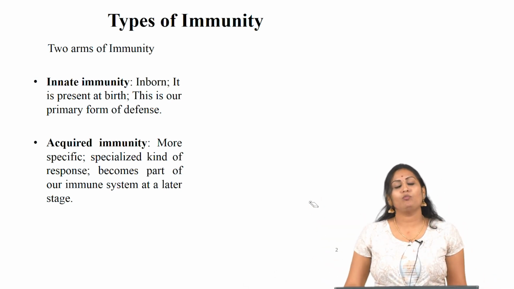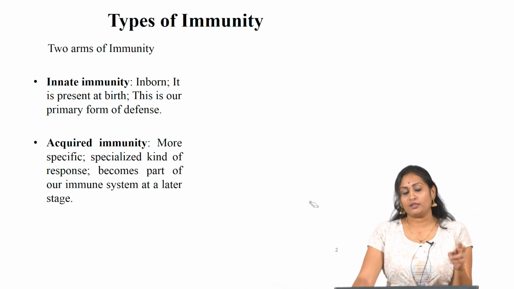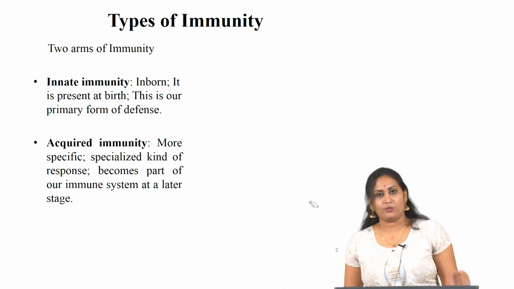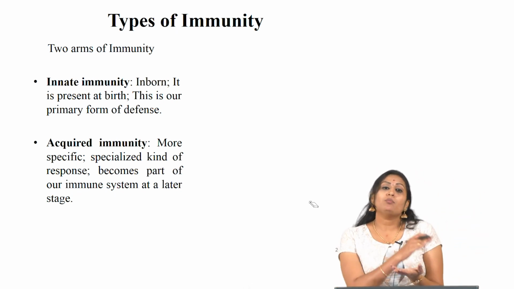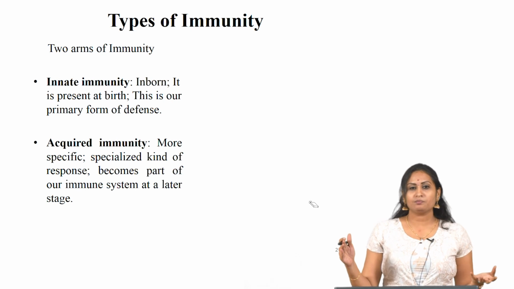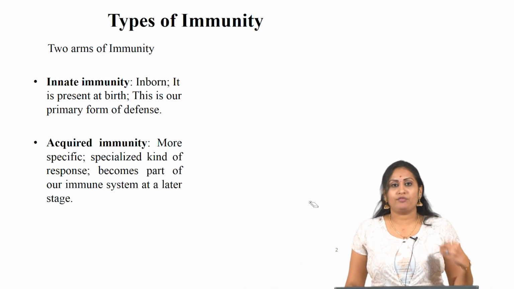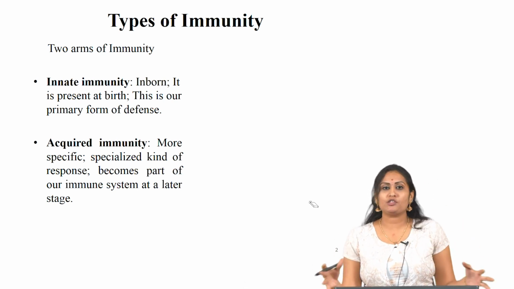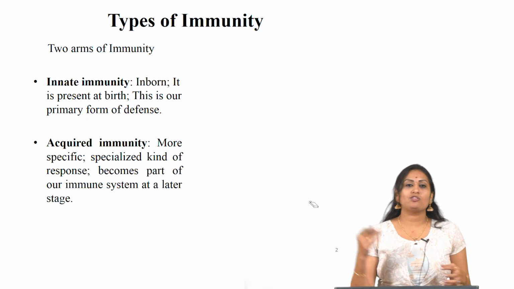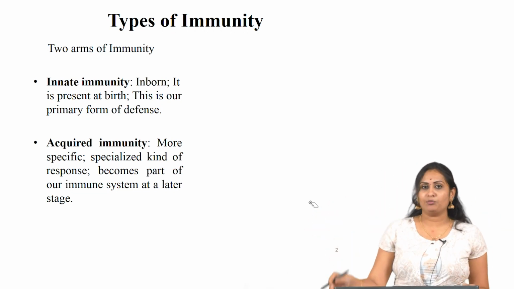So this is about immunity and pathogens, and there are two types of immunity, innate immunity and adaptive immunity. Innate immunity is the primary form of defense mechanism in our body. Our body itself has a very good defense force to act against the pathogens which enter the body. So it is divided into innate and adaptive immunity.